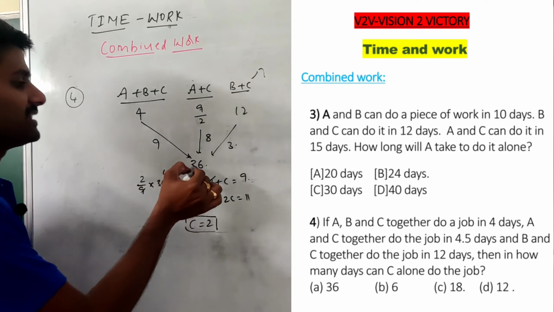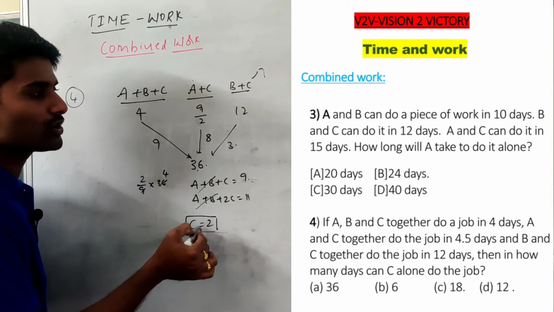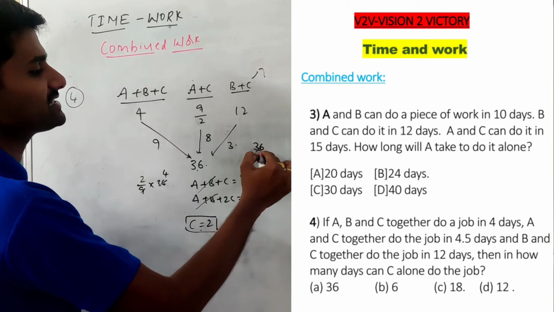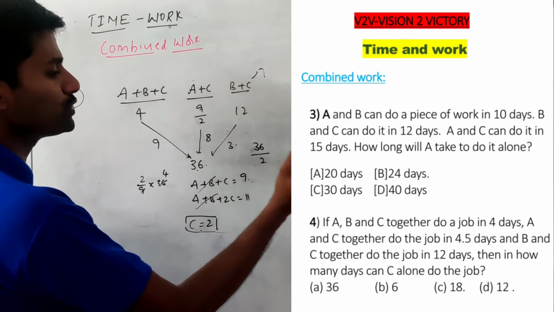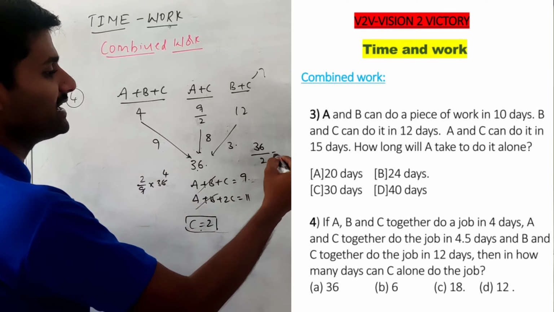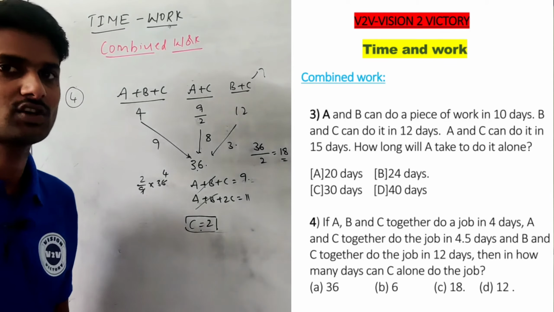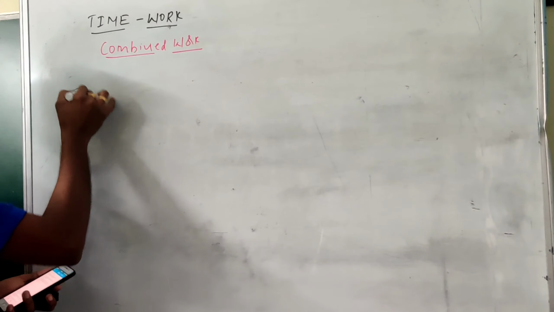Here my question: in how many days can C alone complete this work? The total work is 36 units, and C alone does 2 units per day, so it takes 18 days. So the answer is 18. Now see the fifth question.